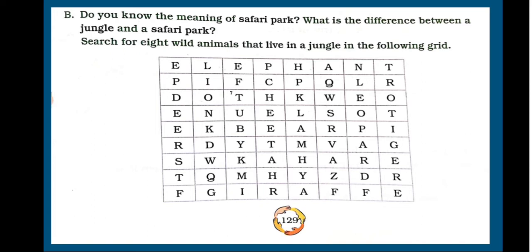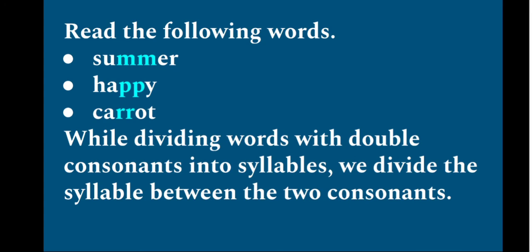Now let's go to the next section. The next section is on page number 130, spelling. Read the following words. Pay attention to the letters in bold. Look at the words, children. The first one is summer. The second one is happy. The third one is carrot.